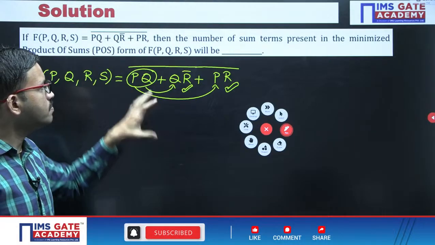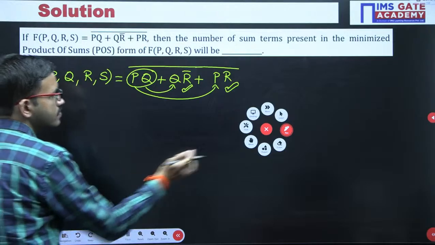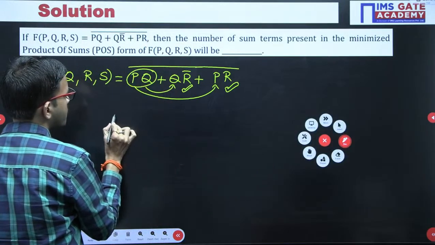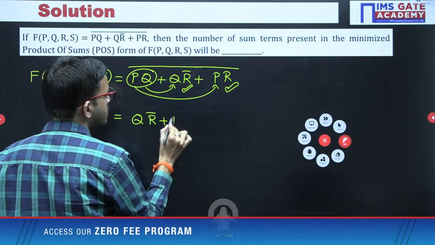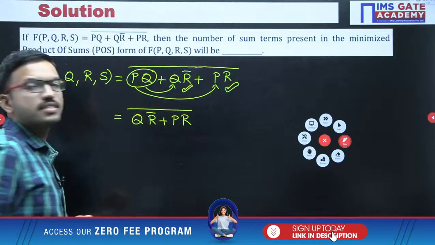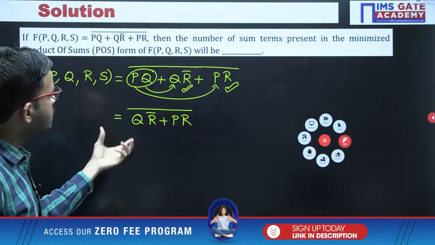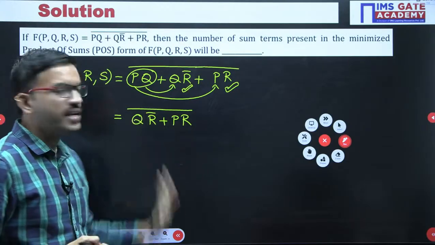Medha, just confirm, have you applied the consensus law before applying De Morgan's law? QR bar plus PR. This is the simplified function you are getting. Now you keep it as it is under the complement. This is the simplified function we got. We cannot do further simplification. Now you can apply De Morgan's law.